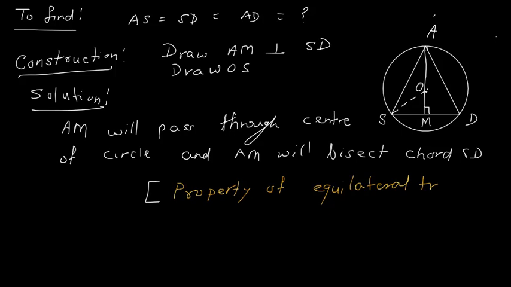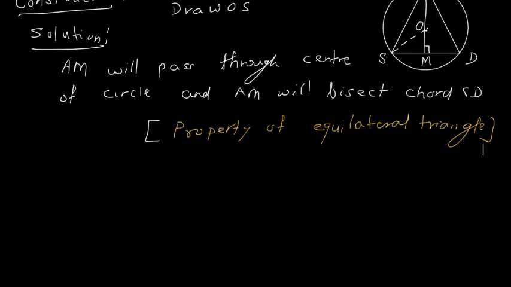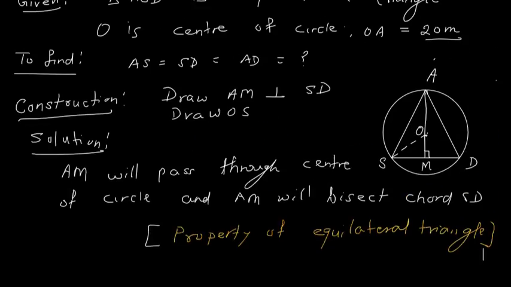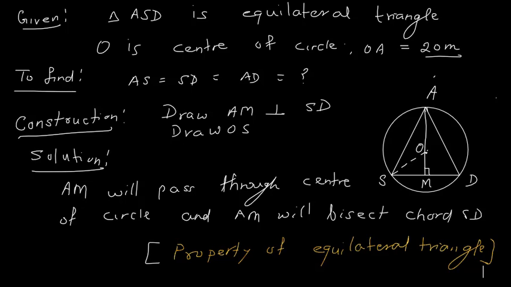You can prove these things, but then this problem will be too lengthy. Okay, so I consider that as a property of equilateral triangle, that is this AM is passing through the center of the circle, and this AM is bisecting the opposite side SD, it is bisecting the chord SD.